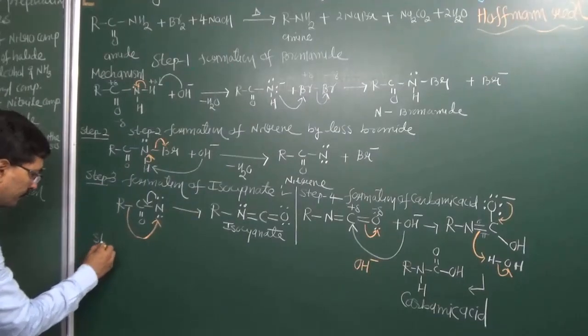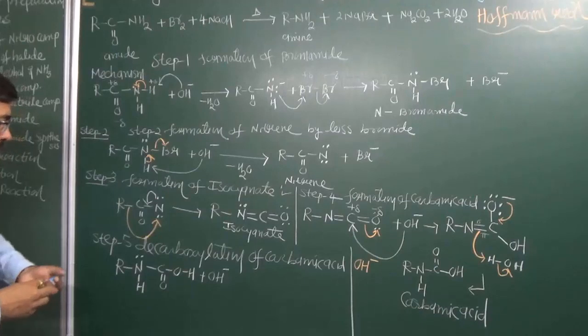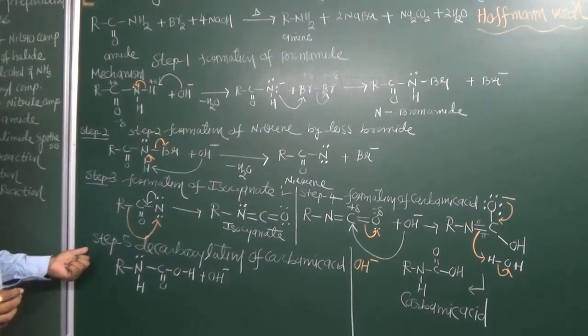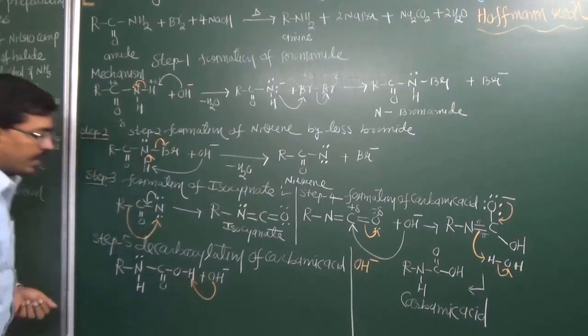So step 5 is the decarboxylation of carbamic acid. Now this hydroxyl ion will attack these hydrogens.